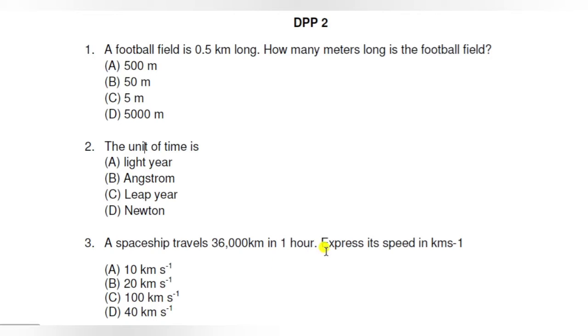So we have to express the speed in kilometer per second. Distance is in kilometer but time is in hour, so we have to convert time in second and we know that 1 hour equals to 3600 second because 1 hour equal to 60 minute and 1 minute equals to 60 second. So 1 hour equals to 60 multiplied by 60 second. So the speed will be distance upon time interval. So 36,000 divided by 3600 and it will come out to be option A, that is 10 km per second.